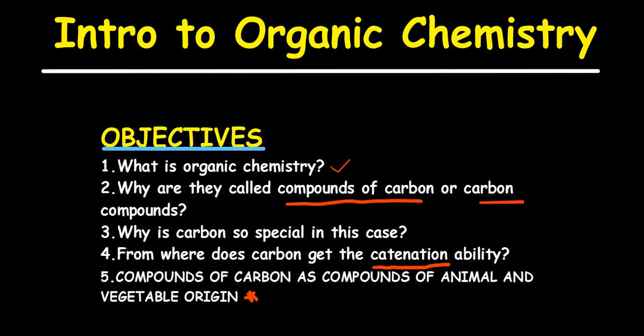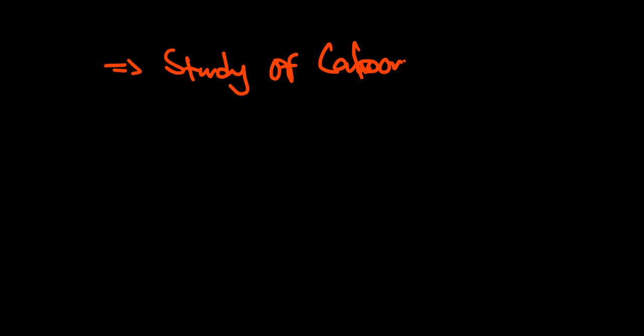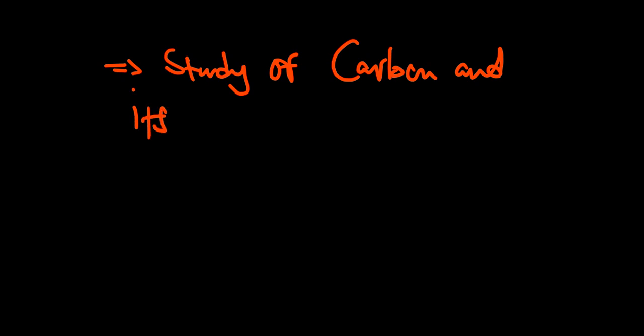Okay, all right, so the first thing there is to define what organic chemistry is. By definition, we say that organic chemistry is just the study of carbon and its compounds. Let me write that properly. It's the study of carbon and its compounds. So these compounds have to be made of what? Of carbon. No wonder we are saying it's the study of carbon and its compounds.